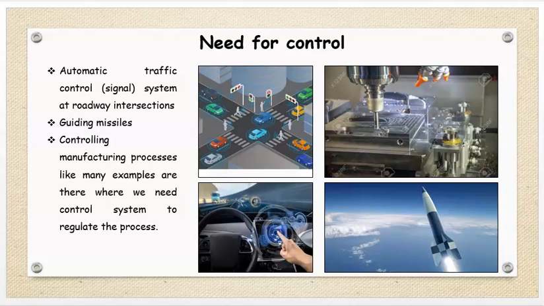Similarly, in manufacturing processes, control systems are used, that is CNC, computer numeric control. In case of computer numeric control, suppose we want to achieve a 25 mm diameter from a 50 mm diameter shaft. Every time the tool takes a cut, feedback is given to the tool that the diameter is still 30 mm, then again the tool takes the cut. The tool will take cuts until the shaft diameter reaches 25 mm. This is known as a control system or feedback control system.